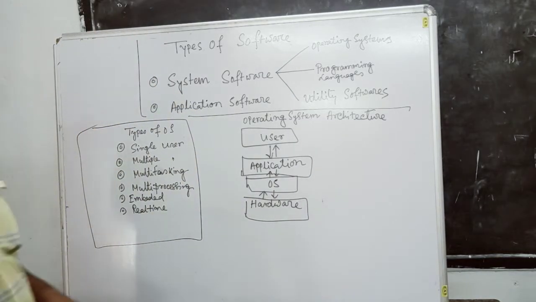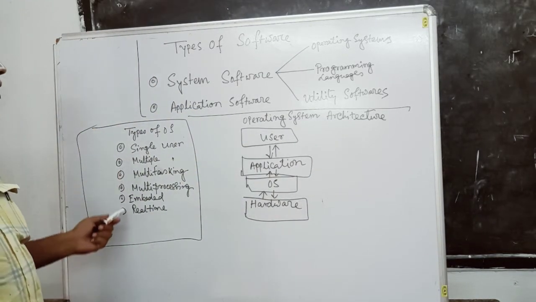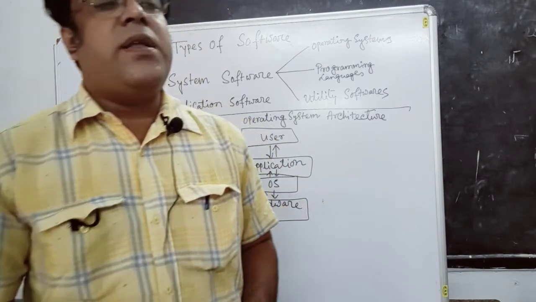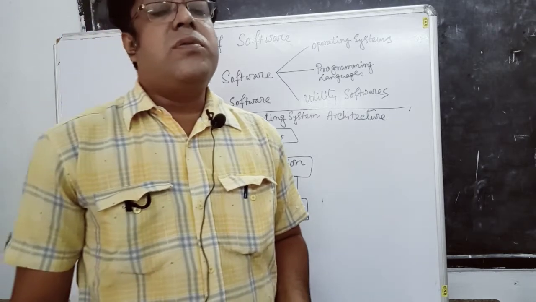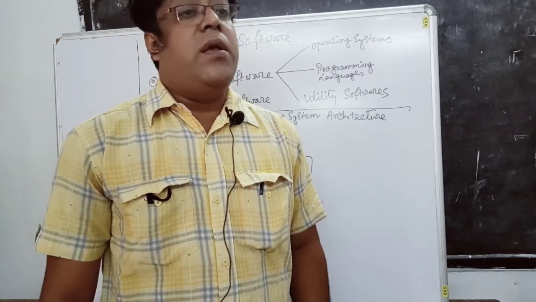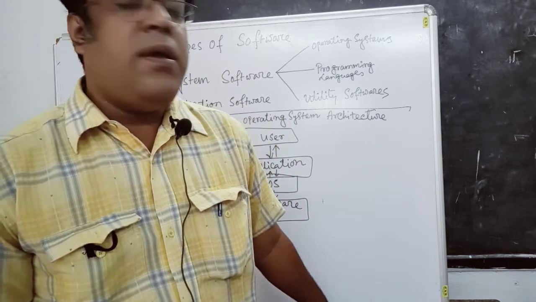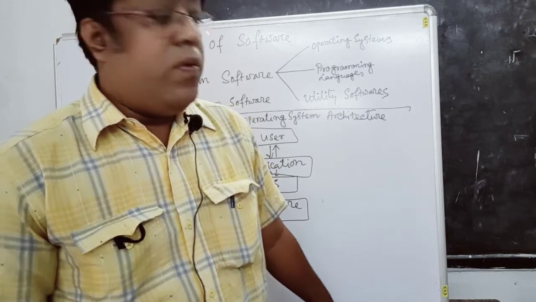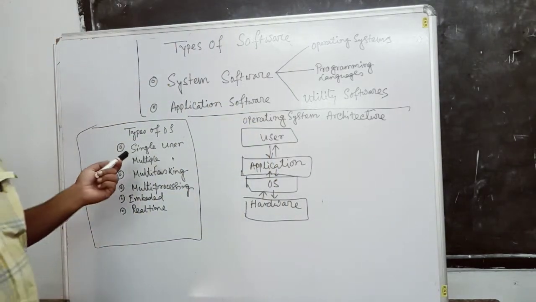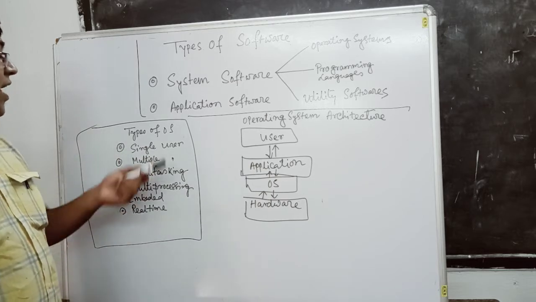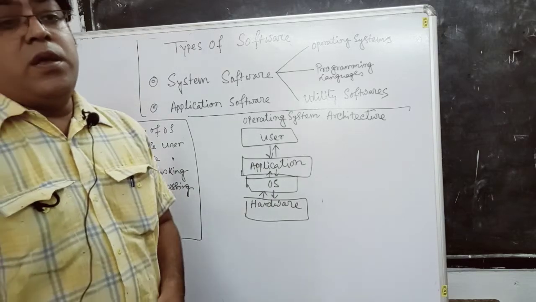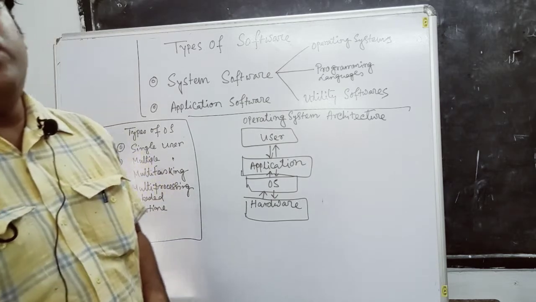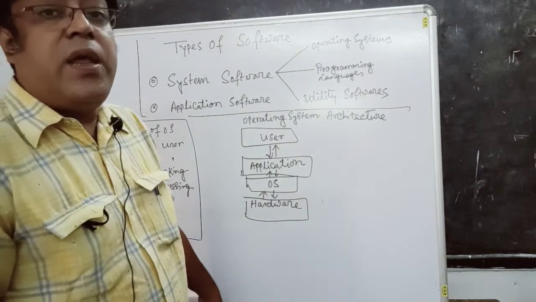So now we see the different types of operating system. First, single user operating system. Single user operating system means only one user can use the particular operating system. It is used for a standalone PC, and these types of operating systems are considered single user operating systems. An example of the single user operating system is DOS. We can also talk about the Windows operating system. It is also a single user operating system.